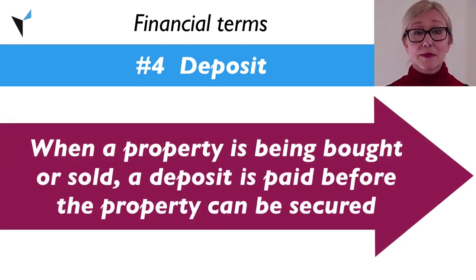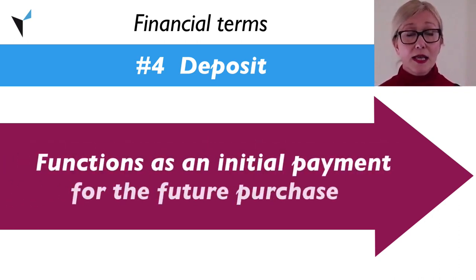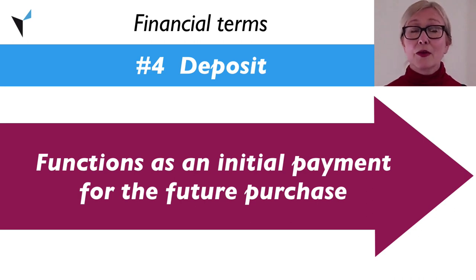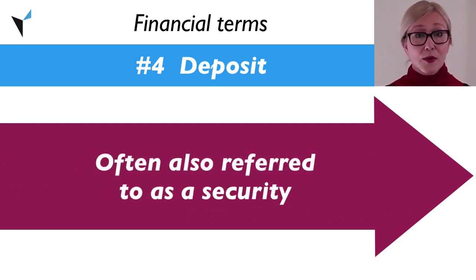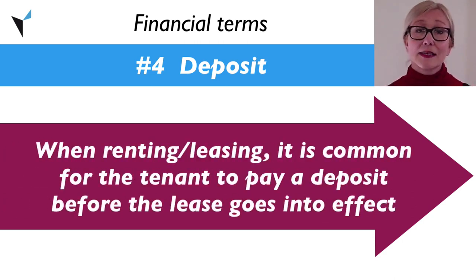When a property is being bought or sold, a deposit is paid before the property can be secured and functions as an initial payment for the future purchase. In this case, the deposit is often also referred to as a security. When renting or leasing, it is also common for the tenant to pay a deposit before the lease goes into effect.